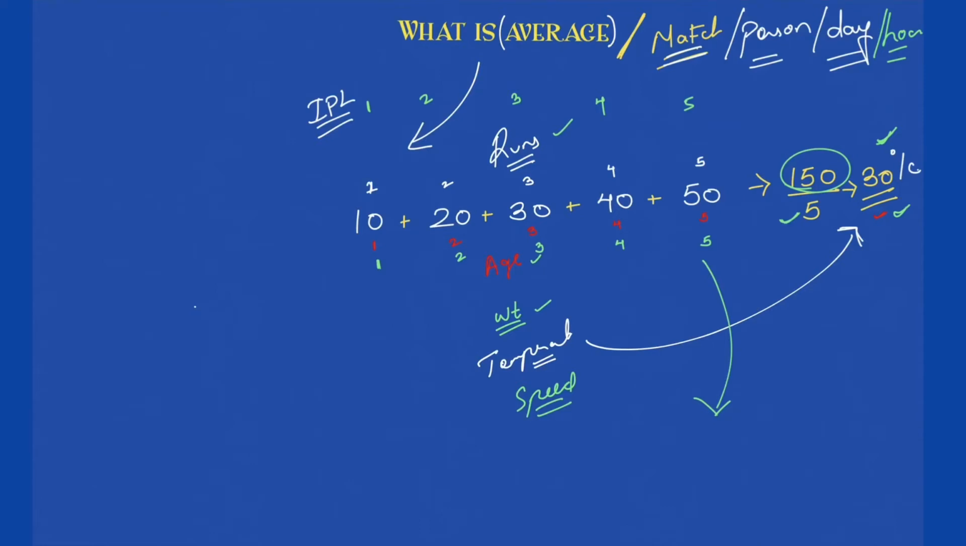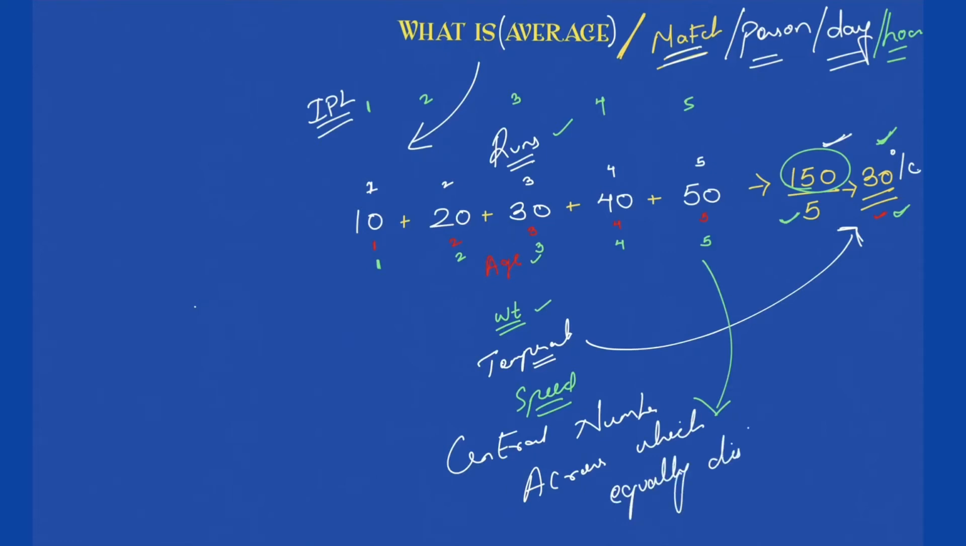If you do not want to solve it in this way, there is always a shortcut to this, which is saying that it's a central number. It's a central number across which the other numbers are equally distributed. Now, what is the meaning of this? A central number across which the other numbers are equally distributed. So let's take these numbers only. I am giving you 10, 20, 30, 40 and then 50.